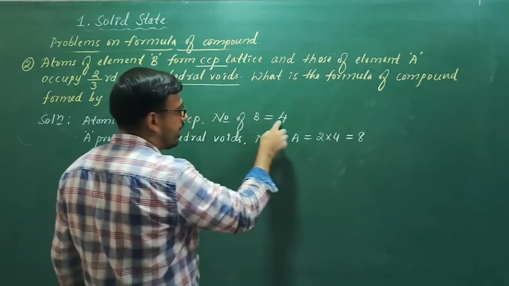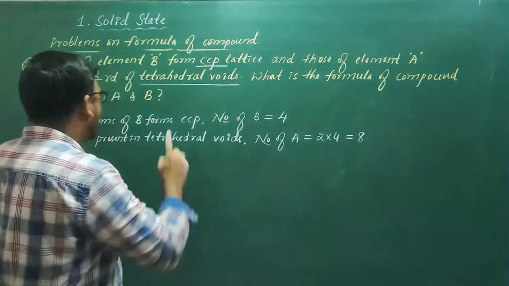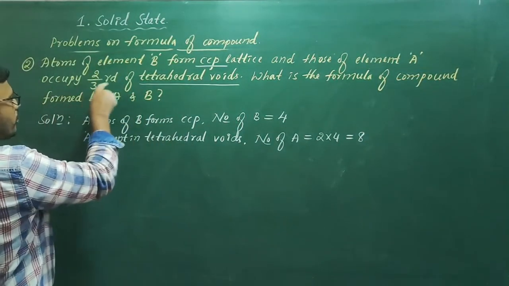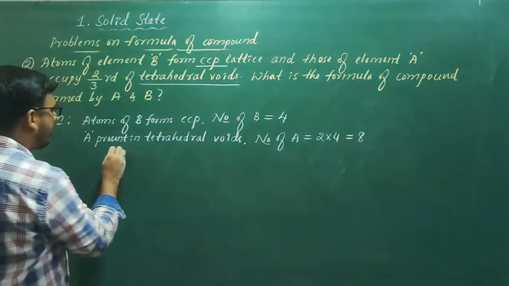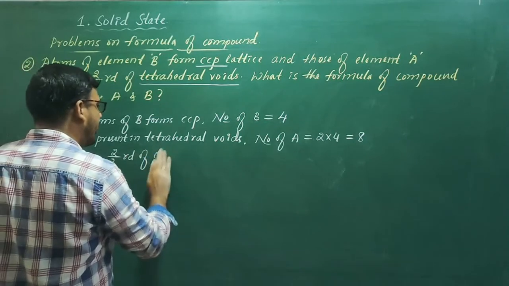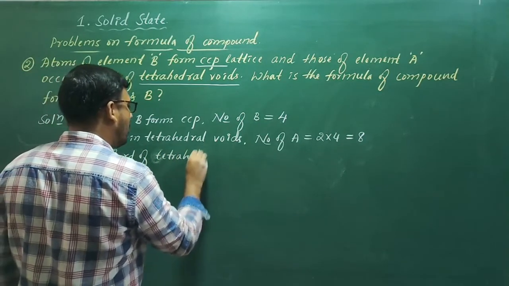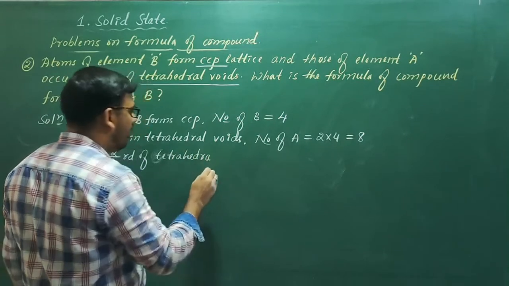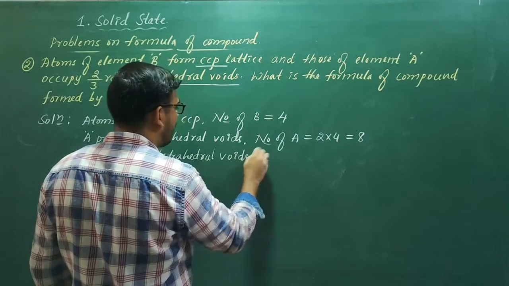So we got the number of atoms of B and the number of tetrahedral voids for A. But what is given in the problem? Only 2/3 of tetrahedral voids are occupied by A. It means 2/3 of tetrahedral voids. In tetrahedral voids, which atom is there?